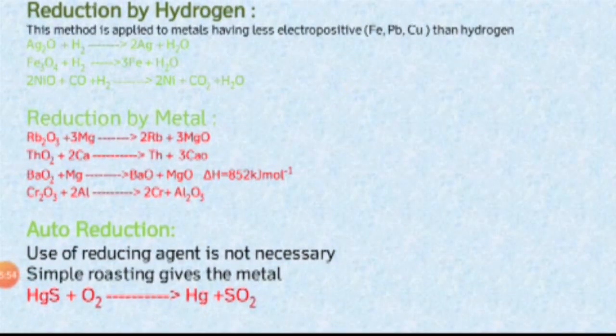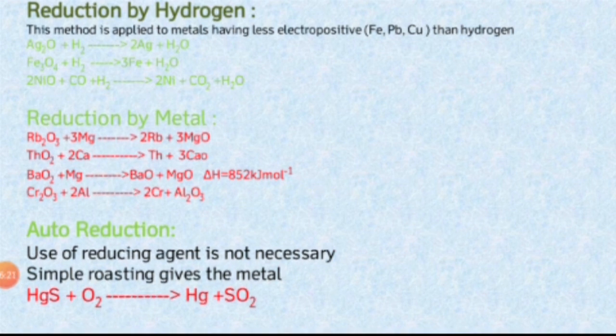Al2O3, alumina. So how is this process carried out? This process is called the aluminothermite process. Here initially there is a mixture of barium peroxide, BaO2, and magnesium. Barium peroxide and magnesium are taken.